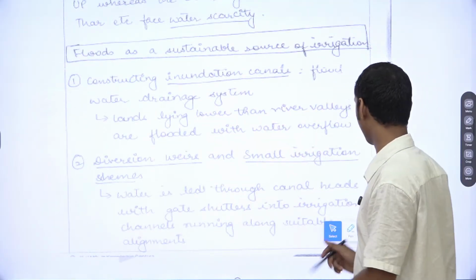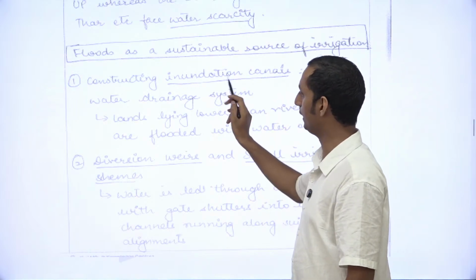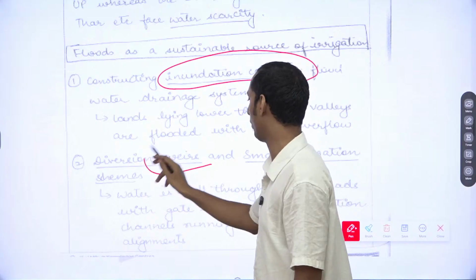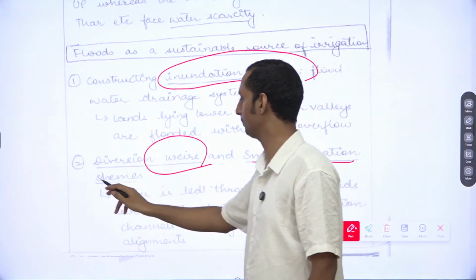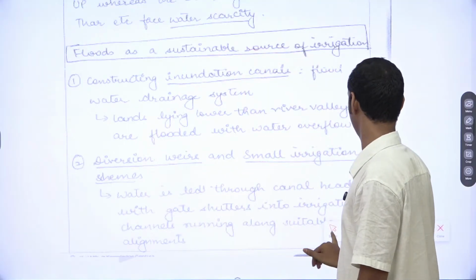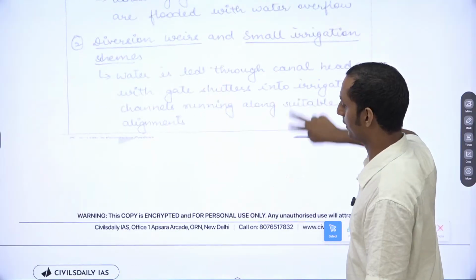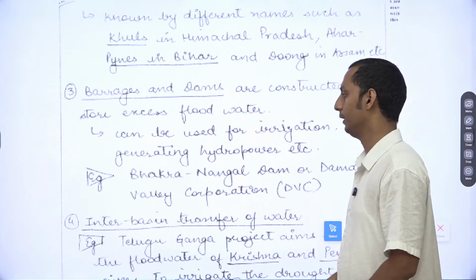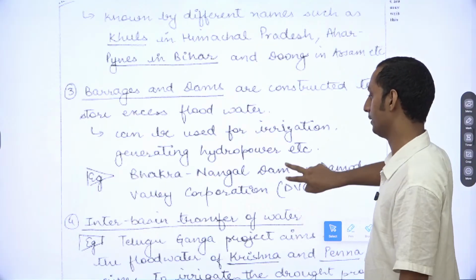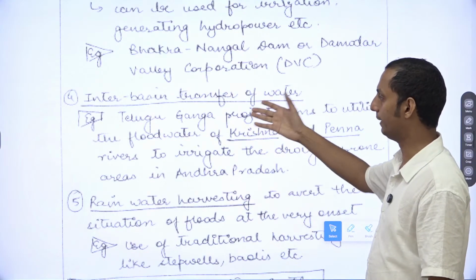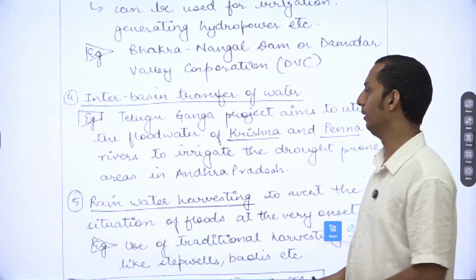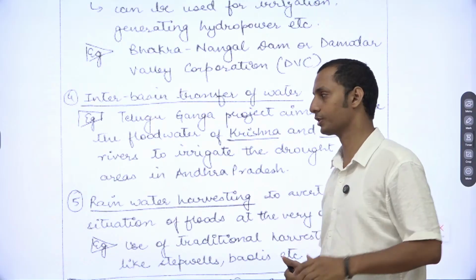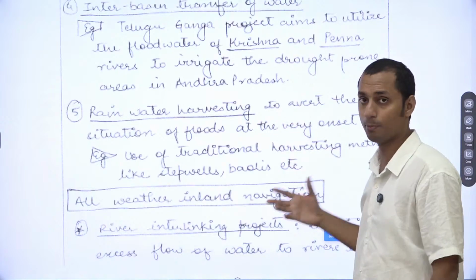Constructing inundation canals. You can construct diversion of water through small irrigation schemes. You can mention the barrages and dams such as the Farakka barrage. You can mention the interlinking of rivers. You can mention the inter-basin transfer of water such as the Polavaram project, which transfers water from Godavari to Krishna. Rainwater harvesting can be provided.